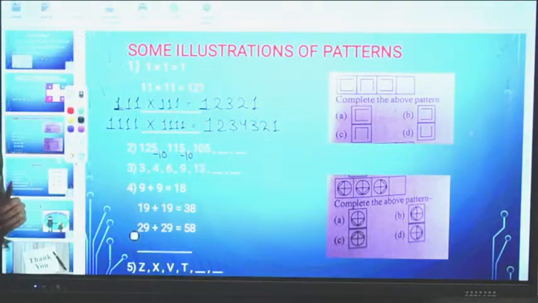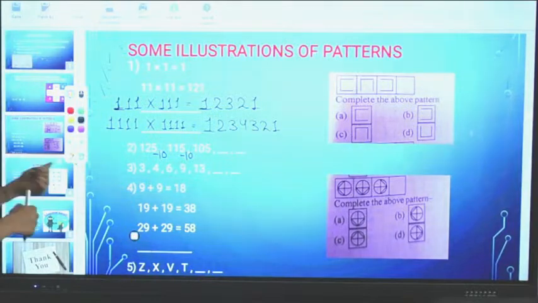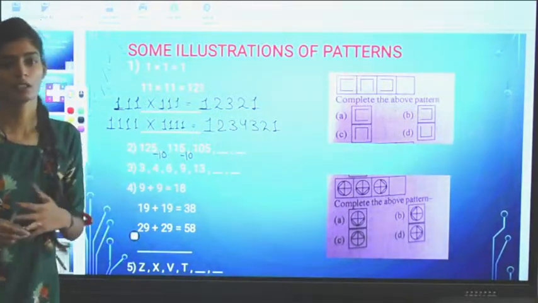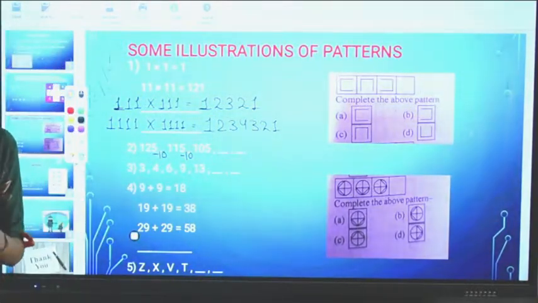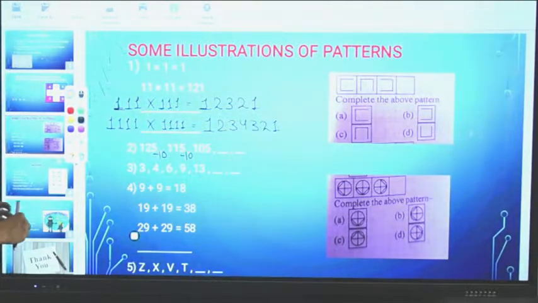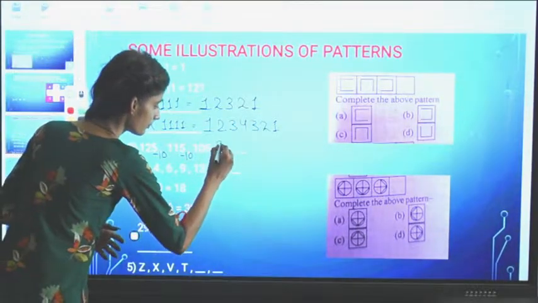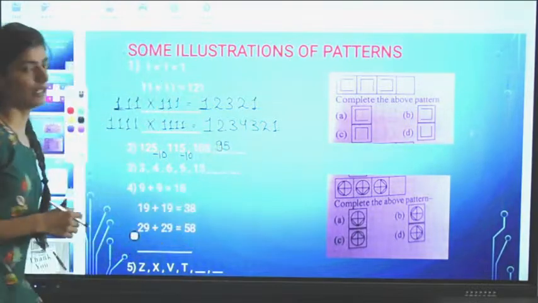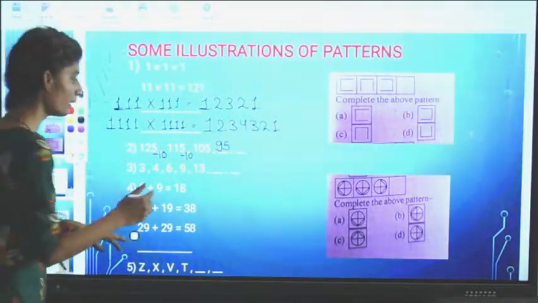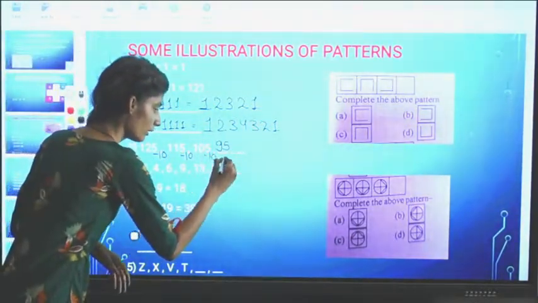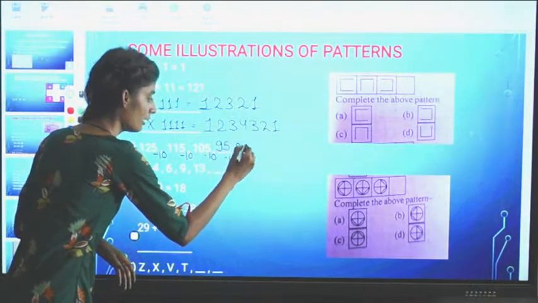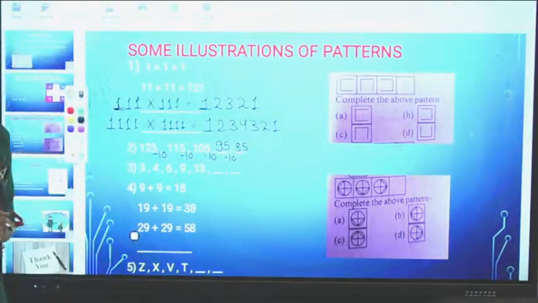This means the same logic we are operating in all the terms. In the second question, all the terms have a difference of 10. So 105 minus 10 will become 95. And now the same procedure will be done here also. We have to subtract 10 from 95, then we will get 85.